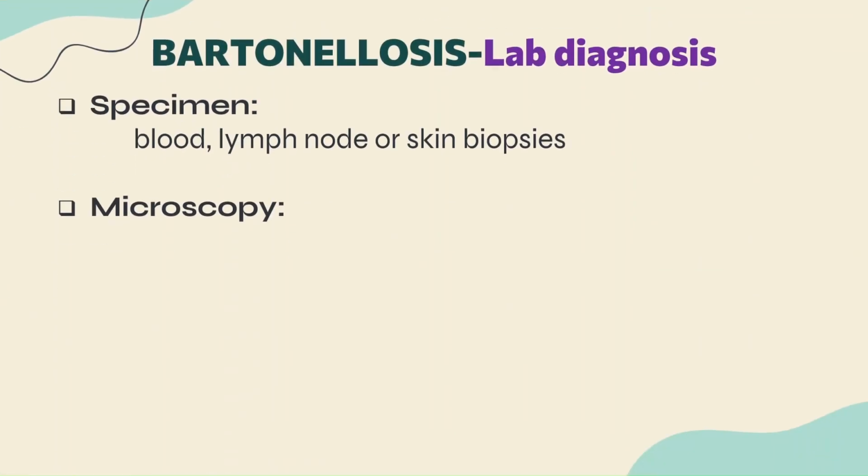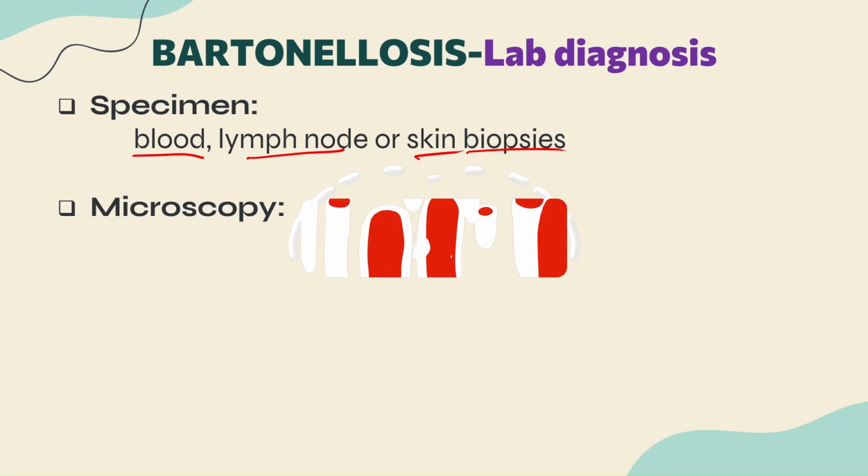Okay. So first thing, which specimen are we going to collect? We can collect blood sample ले सकते हैं, or we can collect biopsy. Biopsy किसका? Lymph node का biopsy और skin biopsy sample can be collected, guys. ठीक है. Now once the specimen is collected, we are going to do the microscopy. Microscopy मतलब we are going to perform some staining techniques, guys. ठीक है. Which stain are we using?